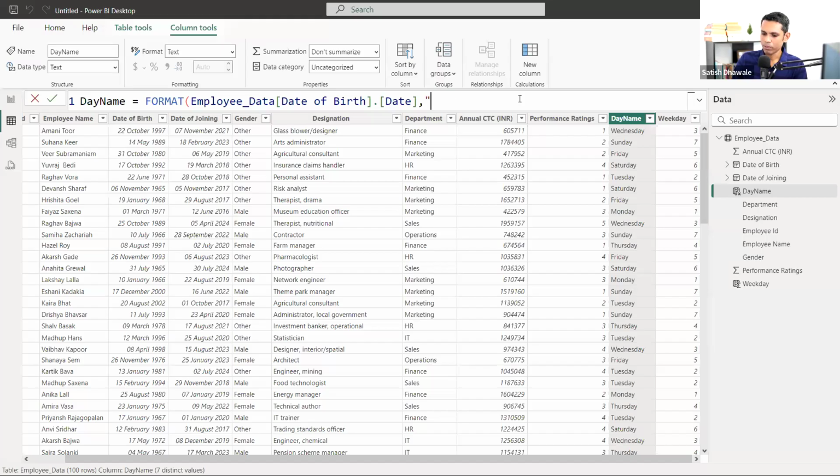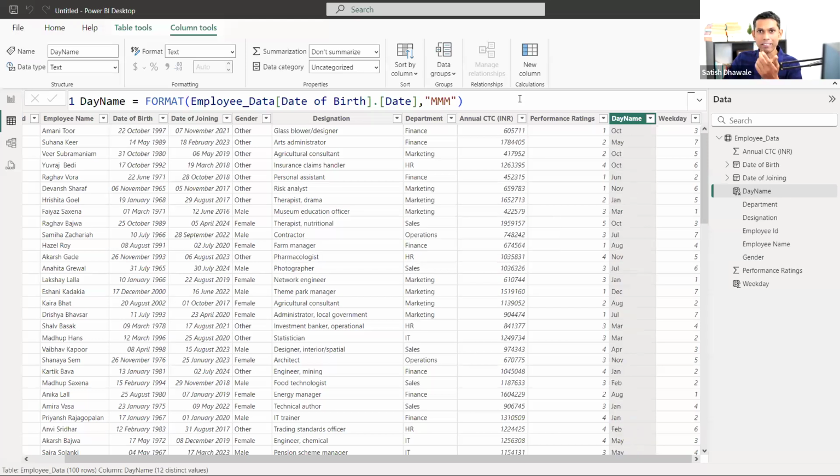Suppose, for example, I want to get the month name only. So I'll type M three times, and the short name will appear like in Excel. In Excel, we have the TEXT formula, right? So it is similar here, but instead of text, we are using format. So if you type triple M, you will get the short month name.